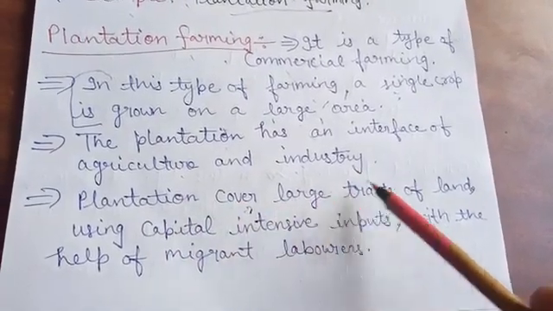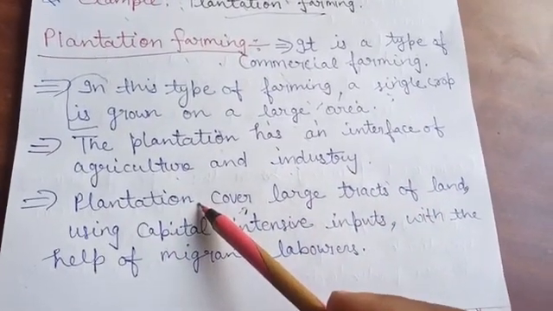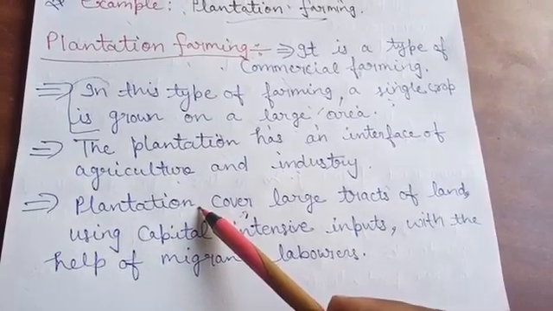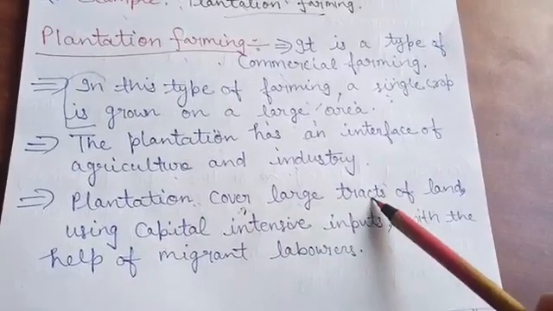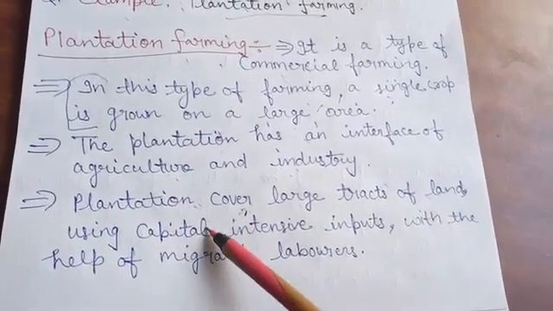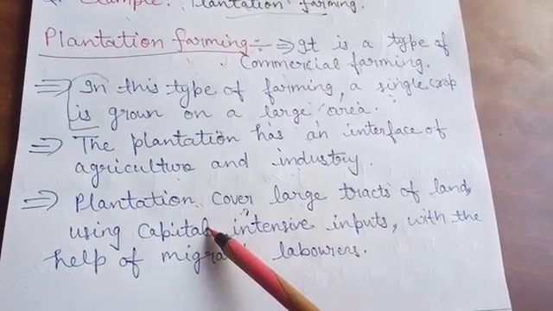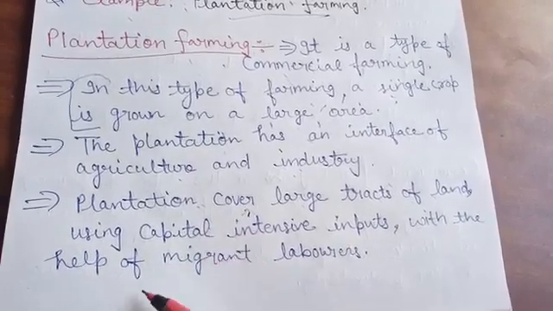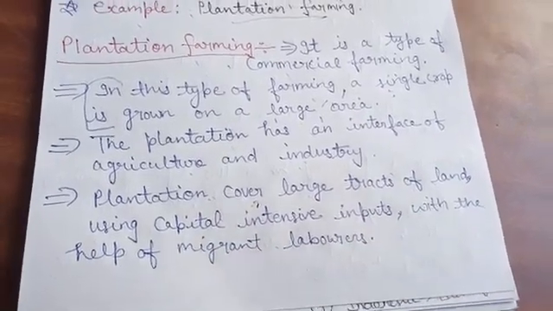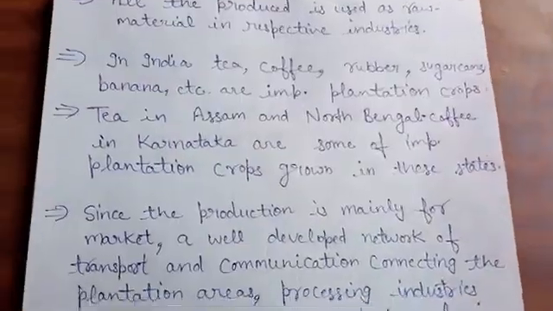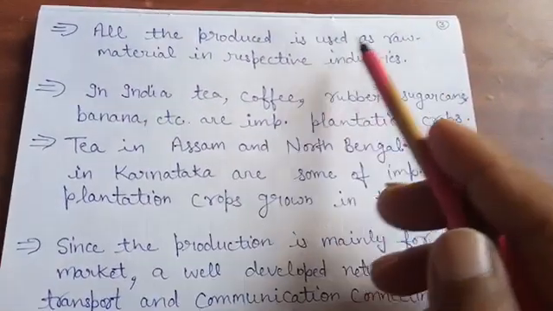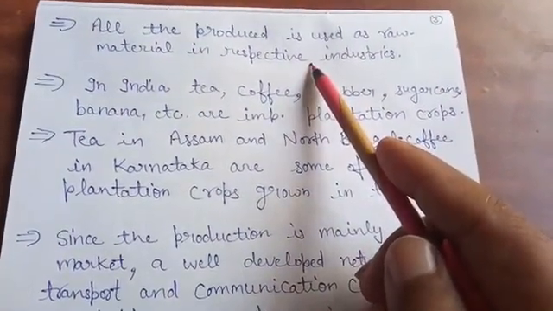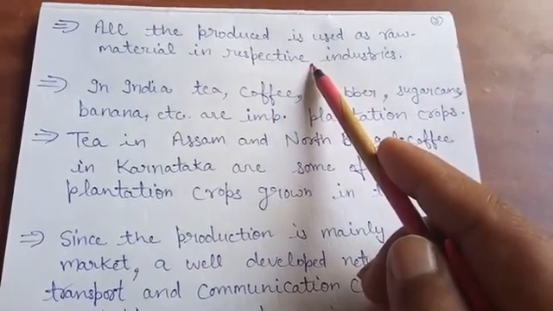Plantations cover a large tract of land, because commercial farming is done on large holdings and plantation is an example of commercial farming. We use high capital inputs, and we also use migrant laborers in this type of farming. Mainly all the products of plantation farming are used as raw material in industries, like sugarcane in the sugar industry.